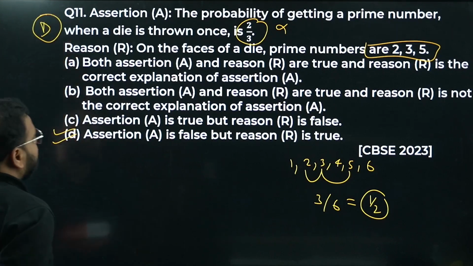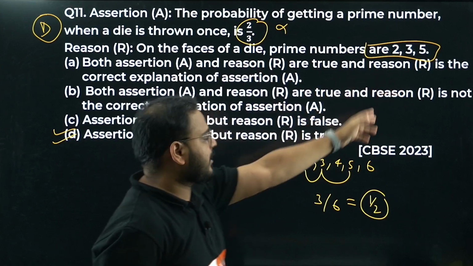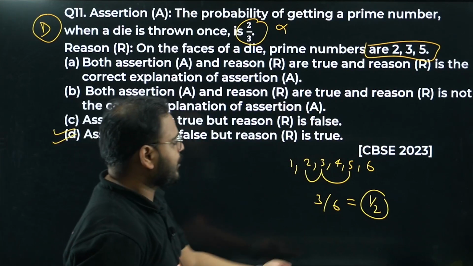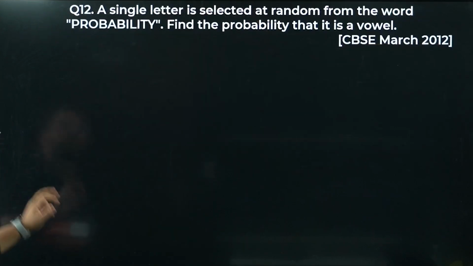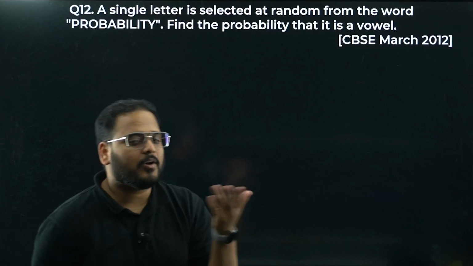Have a look. Reason is true. The prime numbers on a die are 2, 3 and 5. What about the assertion? It's false. The answer has to be 1 by 2. I hope this is clear. Moving on to question number 12, which is in the category of 2-marker, 3-marker questions.